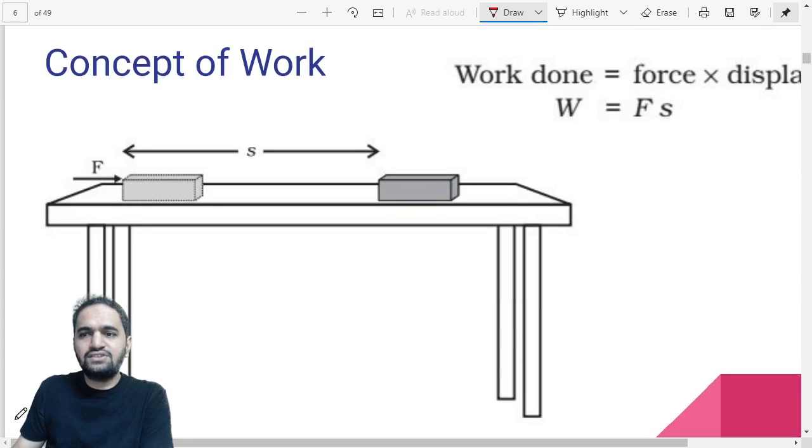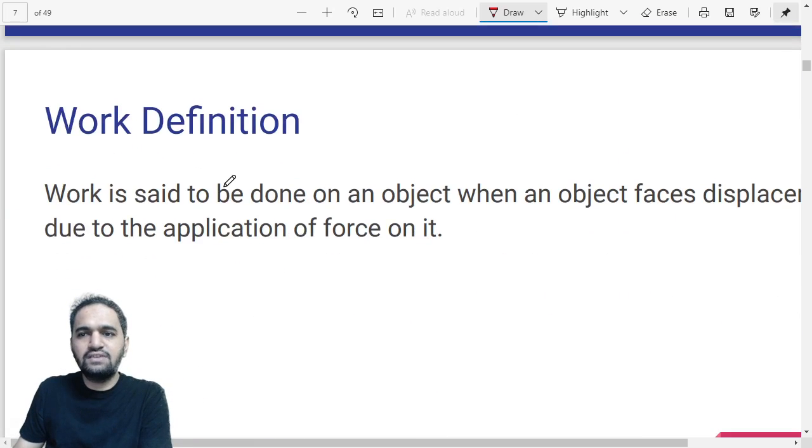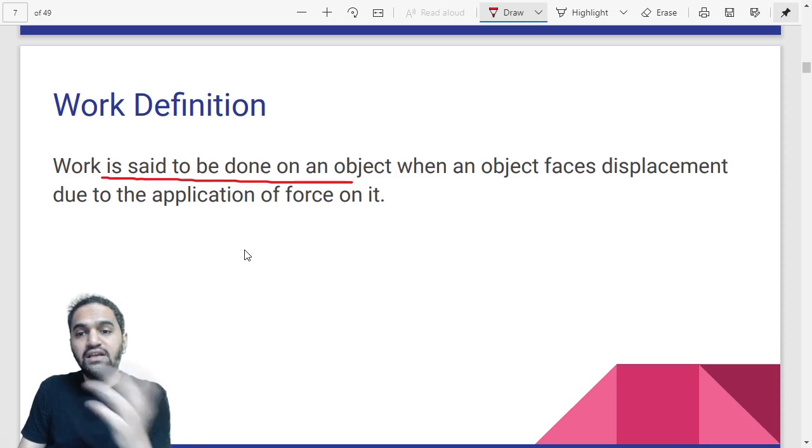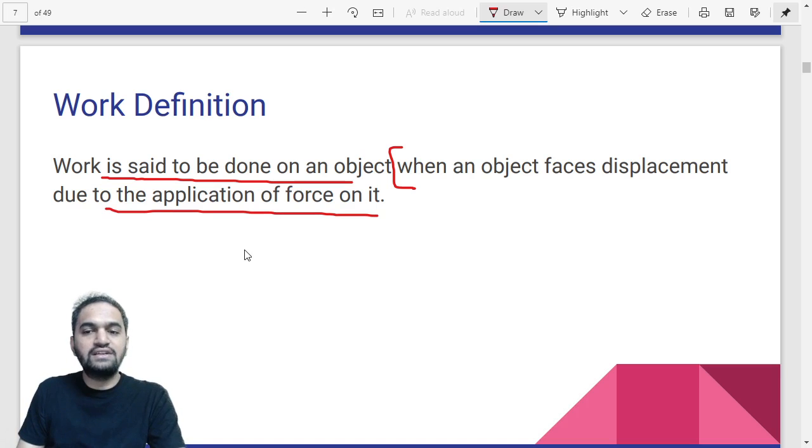Okay, now let us try to understand what kind of definition we can put for work. The definition you can put is this: work is said to be done on an object when an object faces displacement, or when displacement occurs in the object, due to the application of force on it. So this is the most basic definition you can use in your exam also.